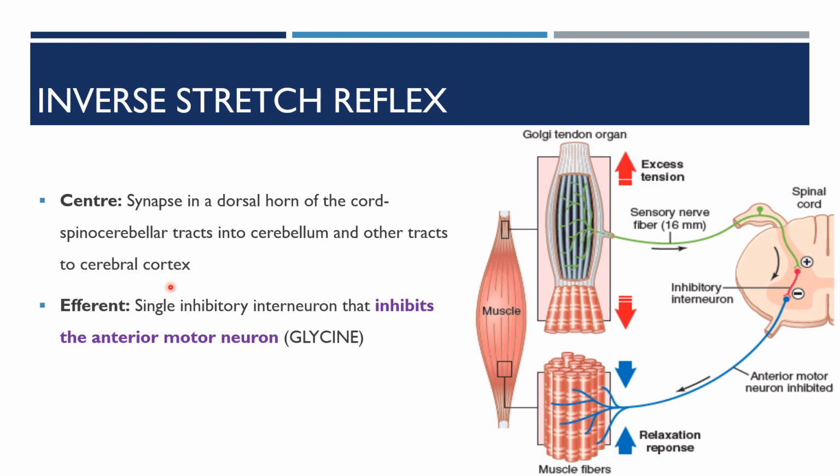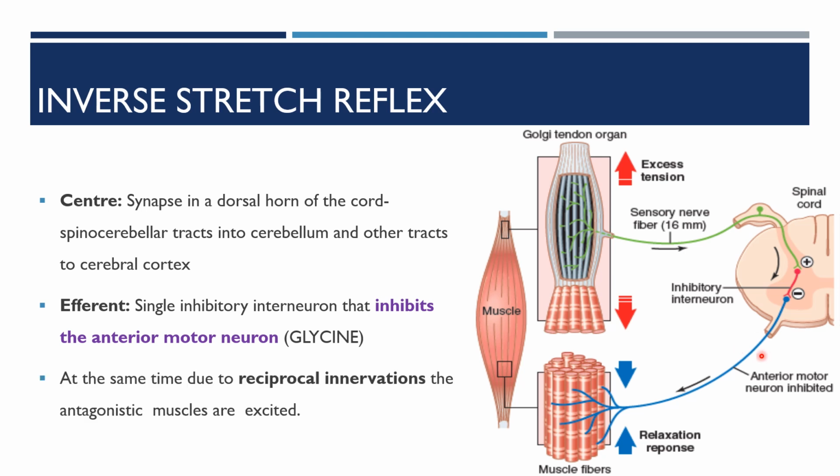So the efferent is the single inhibitory interneuron that inhibits the anterior motor neuron through the neurotransmitter glycine. At the same time, due to the reciprocal innervation, the antagonist muscles are excited.